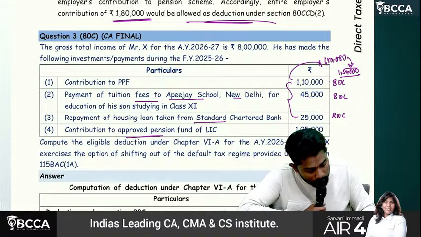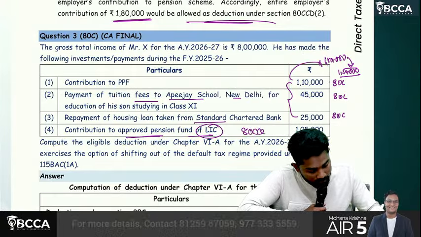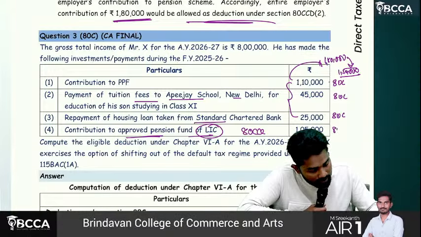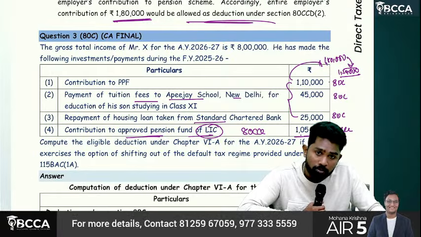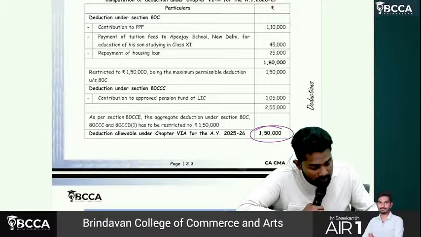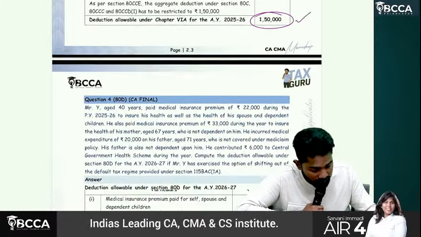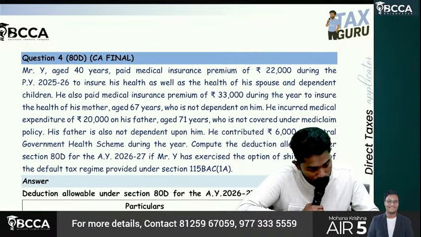Then contribution to approved pension fund of LIC, 80CCC. And again here, under 80CCC, another 1,05,000. Total it becomes 2,55,000. Again it is restricted to 1,50,000 only. So overall the deduction available is only 1,50,000. Okay, now look at question number 4.